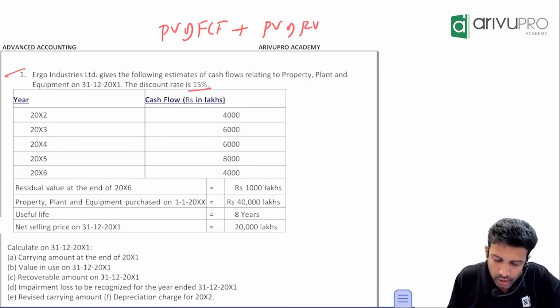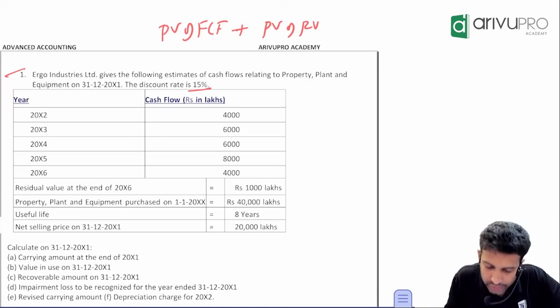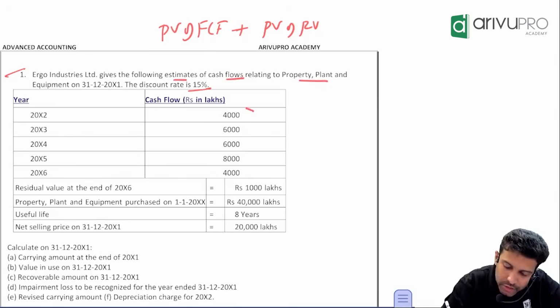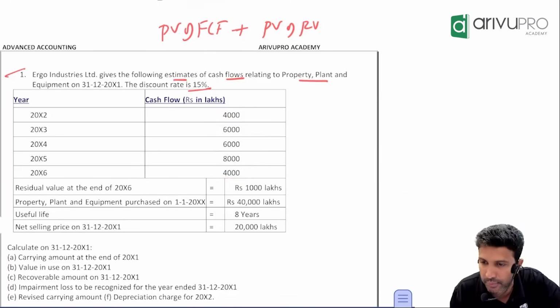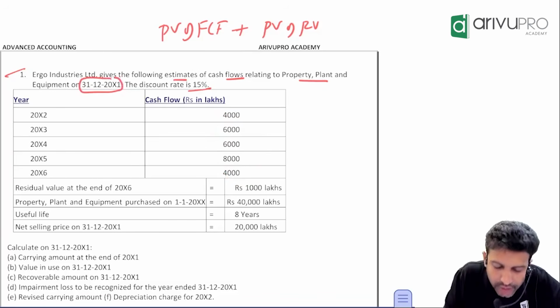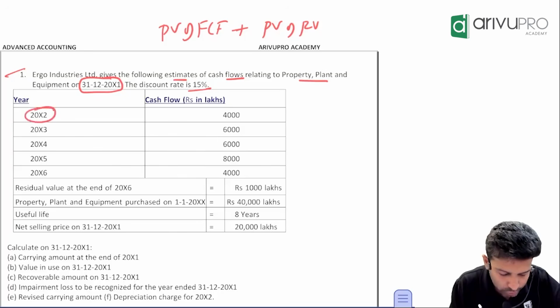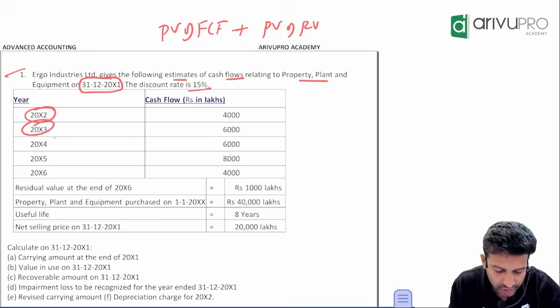Now, people, they have given a check here. Ergo Industry gives the following estimates of cash flows relating to PP. By using PP, how much cash flow you will generate in the future they have given. So how can you say it is the future? Check which year this is. Currently we are on 31st December 20x1. They have given 20x2, which is next year, then x3, x4, x5, x6.